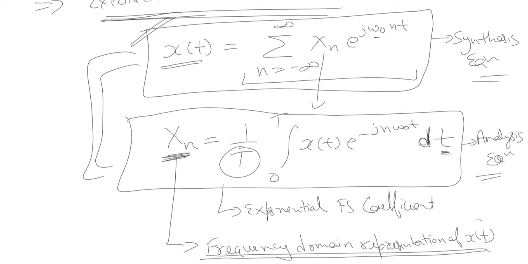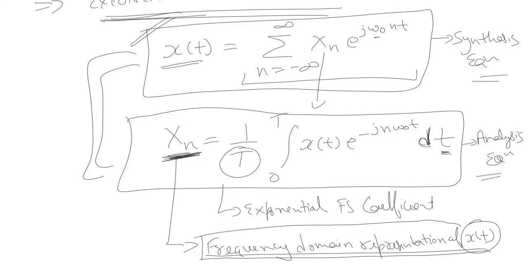x(t) is any time domain signal. In order to represent that in the frequency domain, we make use of the exponential Fourier series coefficient. This gives us a very good insight about the time domain system. We can have another view of analysis by analyzing the signal in the frequency domain.